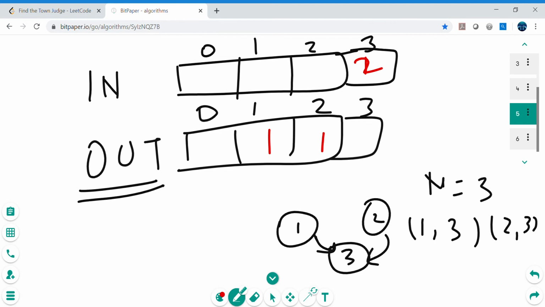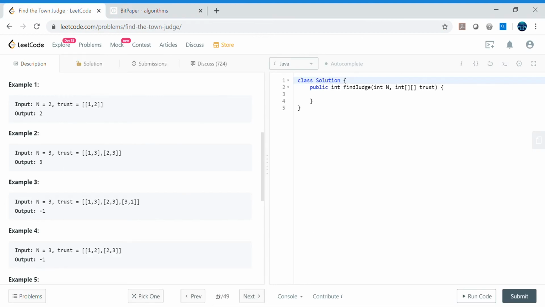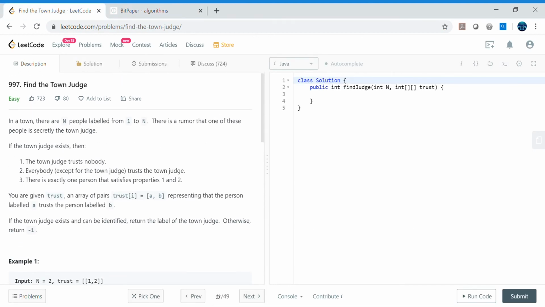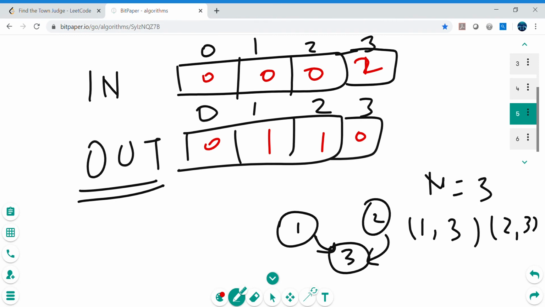And so we can check, okay, this is 0, this is 0, this is 0. By default it's 0. Whenever we increment by 1, it becomes 1, and then again 1 becomes 2, like in this case. For the 3 we are making 1 to 2, because we are incrementing by 1. So we will check all these persons, 1 2 3. 0 definitely is not there, because the problem says that persons are labeled from 1 to n. So we'll check from 1 onwards. So 1 is 0, 2 is 0, and 3 is 2.